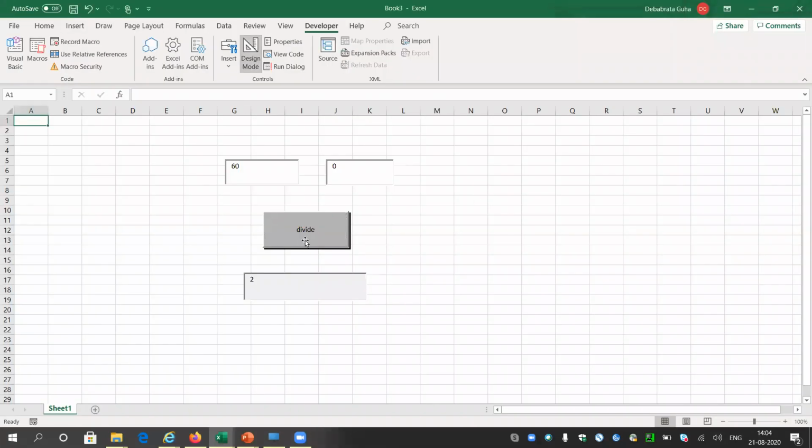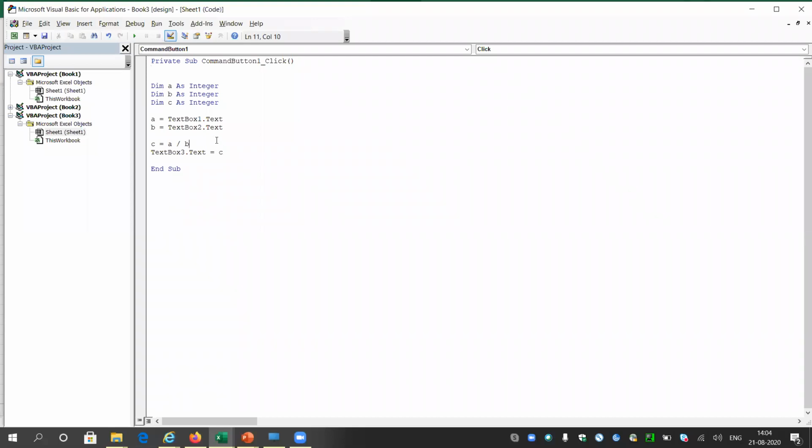So turn on the design mode and I will go inside the divide button. What I will do, before doing this division, I will check if b equals 0, then I will print a message like you fool. You can give any message. Okay, you fool, cannot divide by 0. You don't know you cannot divide by 0, so you can print a message like that. Else, if b is not 0, then you can do this sum. Okay, so that is the idea.